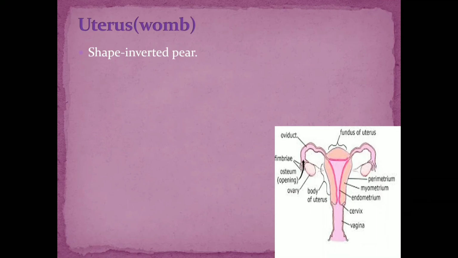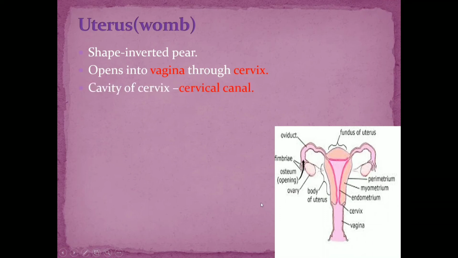Now this uterus opens into the vagina, and the mouth of the uterus is called the cervix. So the uterus opens into the vagina through the cervix. The cervix has a cavity, and this region has a cavity which is called the cervical canal.